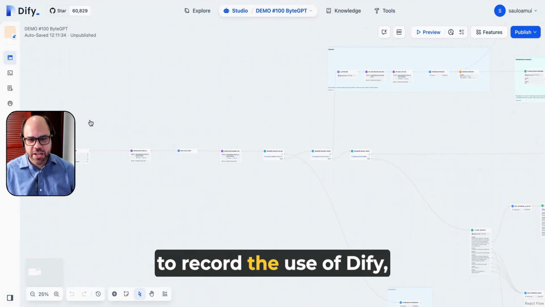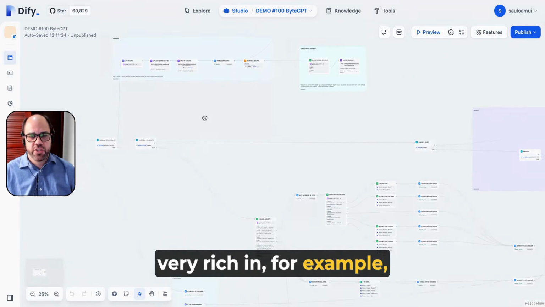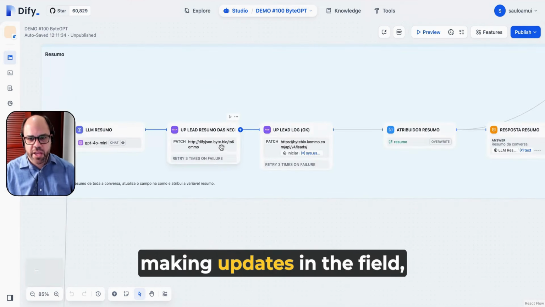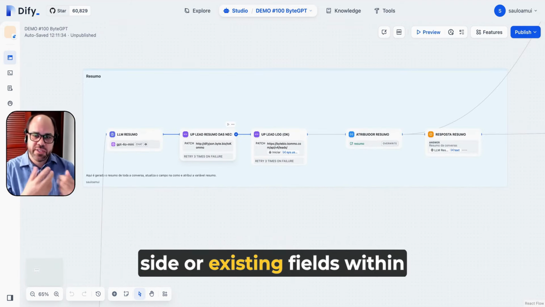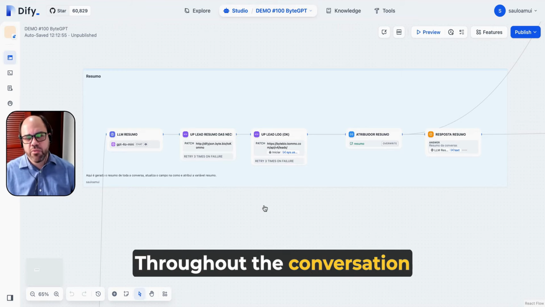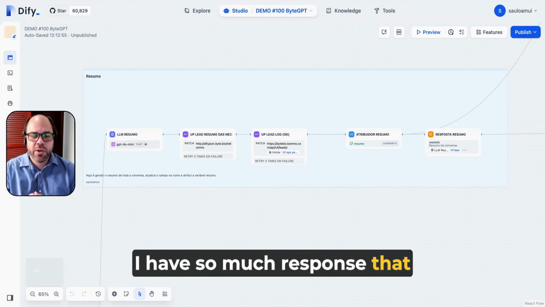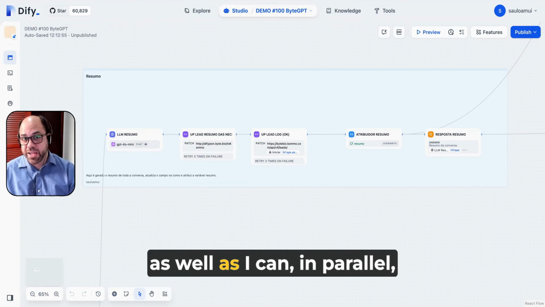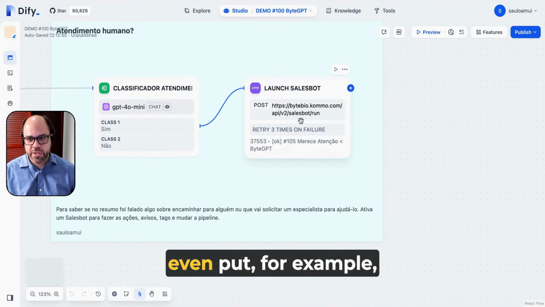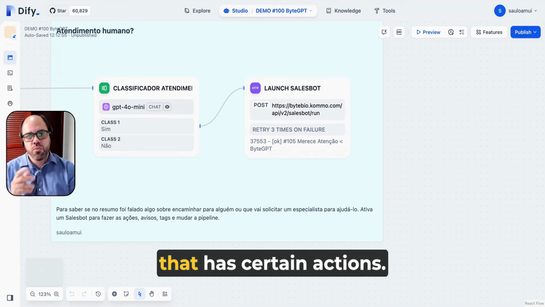And finally, to record the use of Dify, we can have very complete flows, very rich in, for example, interactions with the CRM itself directly, making updates in the fields, existing fields within the lead card or in the contact or the company. Throughout the conversation itself, not just waiting for a response. That is, I have a response that is delivered to the user, as well as I can, in parallel, do some analysis interactions with the CRM, and even put, for example, the start of another sales bot. I can start another sales bot that has certain actions.